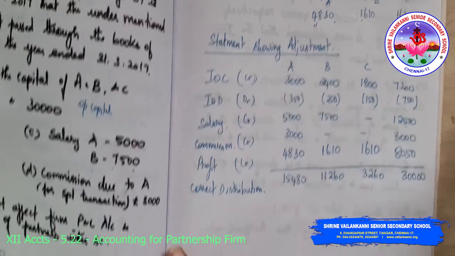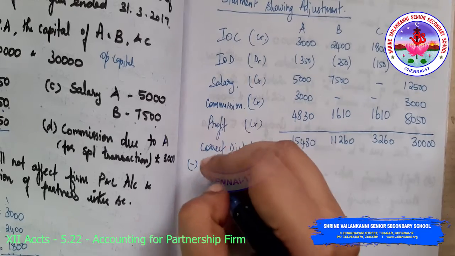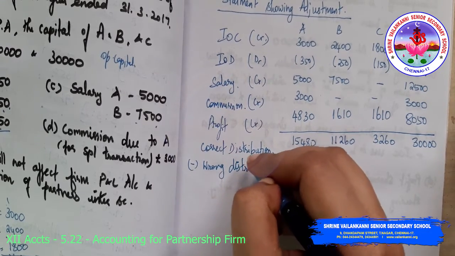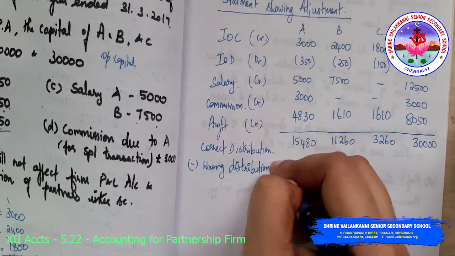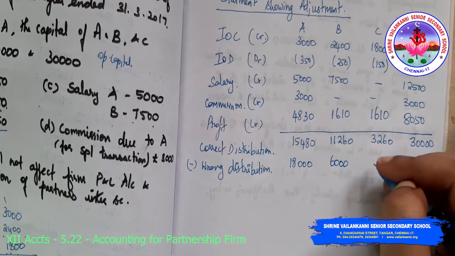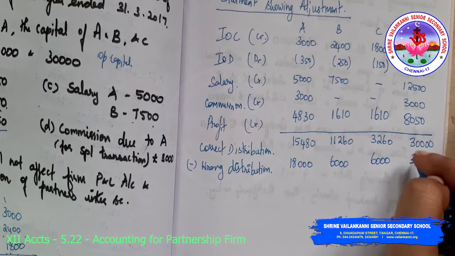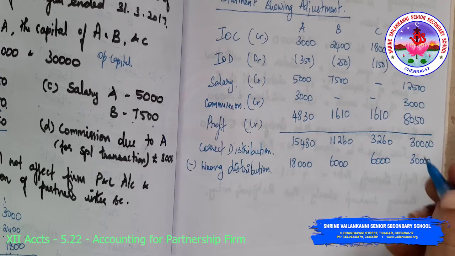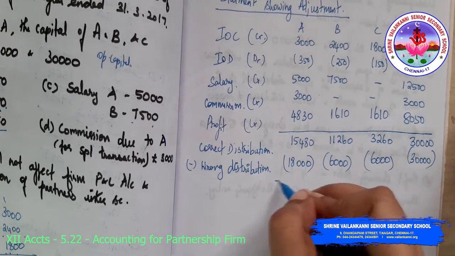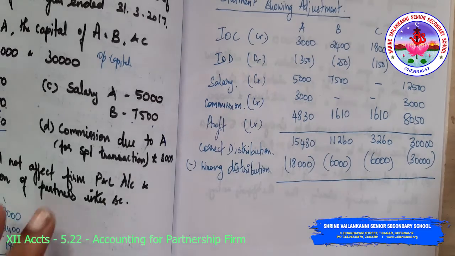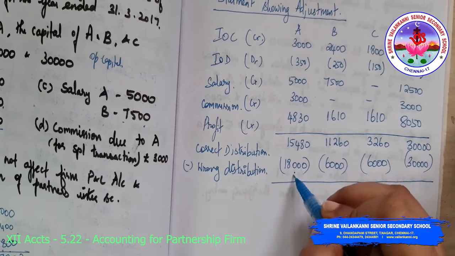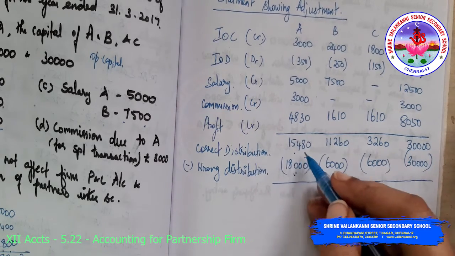Now what is the wrong distribution? The wrong distribution is 18,000, 6,000 and 6,000, 30,000. I am showing the wrong distribution in brackets. Wrong distribution for A is 18,000, correct distribution is only 15,480.